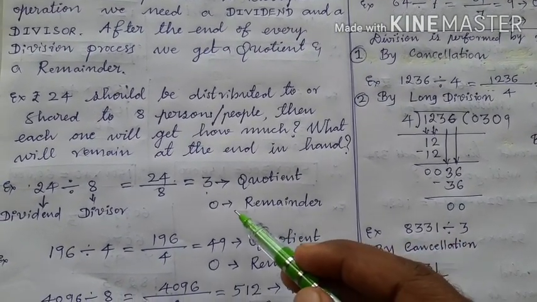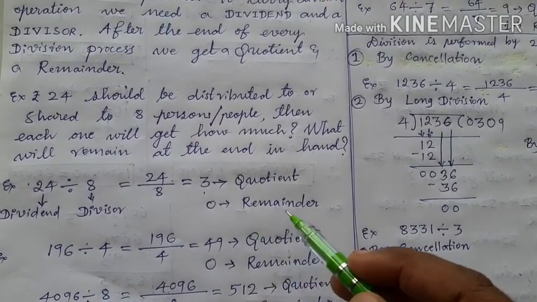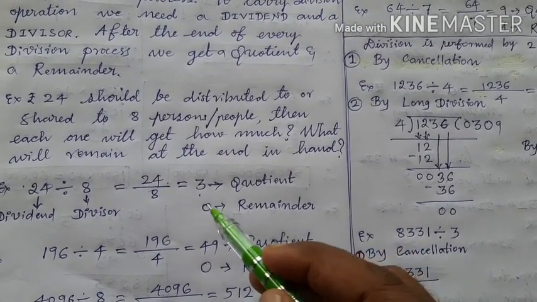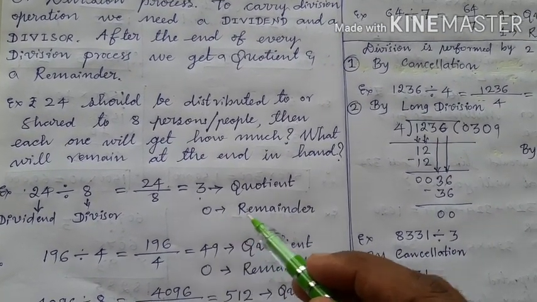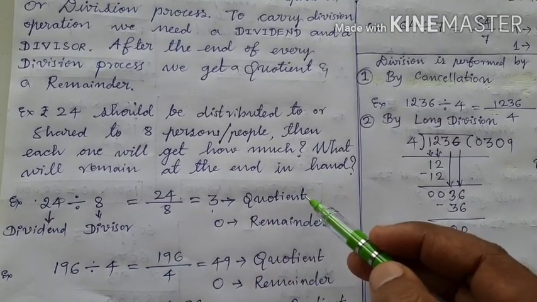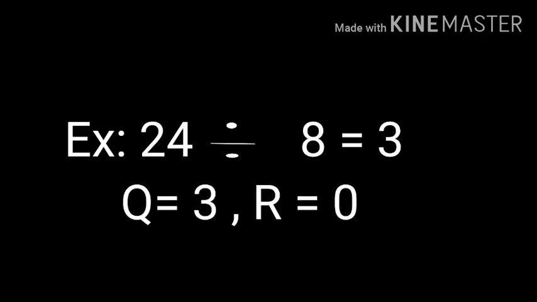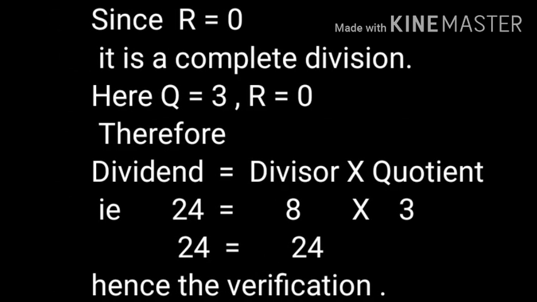Did anything remain in your hand? Nothing remained. That is why what is the remainder after the division? It is 0. Therefore we call 0 as remainder and 3 as quotient. Here 24 divided by 8 is equal to 3. Quotient is 3 and remainder is equal to 0. If the remainder is 0 in any division, then such division is called complete division or exact division.